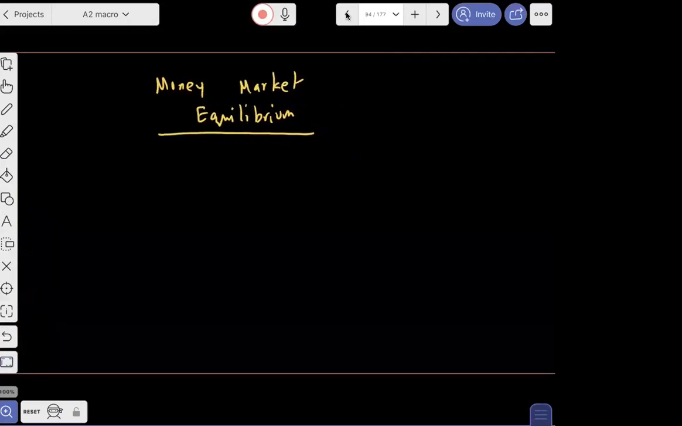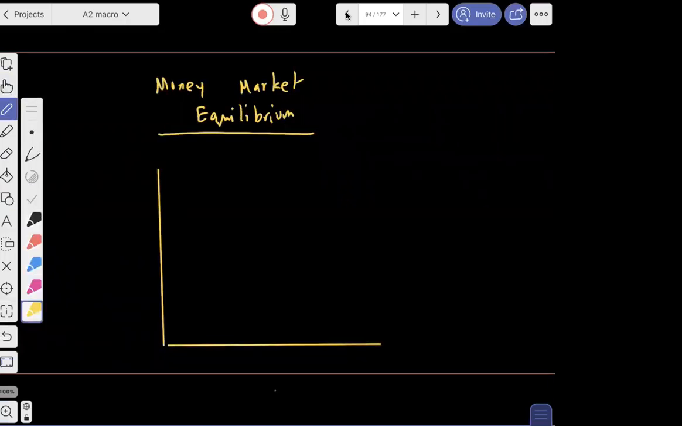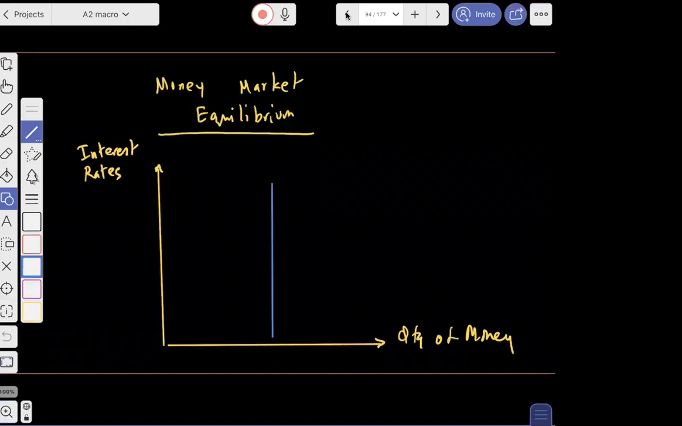So let's look at money market equilibrium. We will make money demand on one side, and then we'll plot money supply. So this is my interest rate, and this is my quantity of money. Say this money demand is like this, and this is my money supply, which is perfectly elastic. The government decides to fix the money supply.